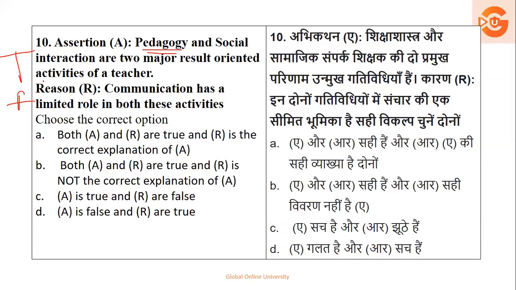So it's just a simple sentence which talks about true and false. So the explanation part will be deleted. A is true, R is false. So if you see, your right answer is option number C. That is, A is true and R is false.